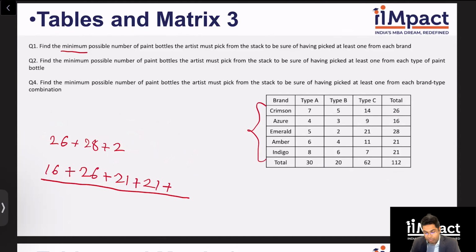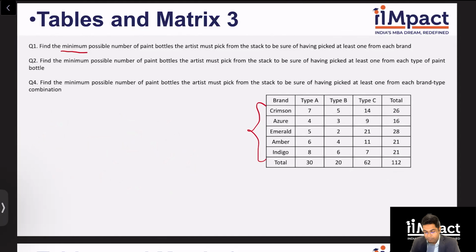This logic is important to know. It's very easy once you've understood it. If you have not, do let me know. All right. Question number 2. Minimum possible number of paint bottles the artist must pick from the stack to be sure of having picked at least one from each type of bottle.